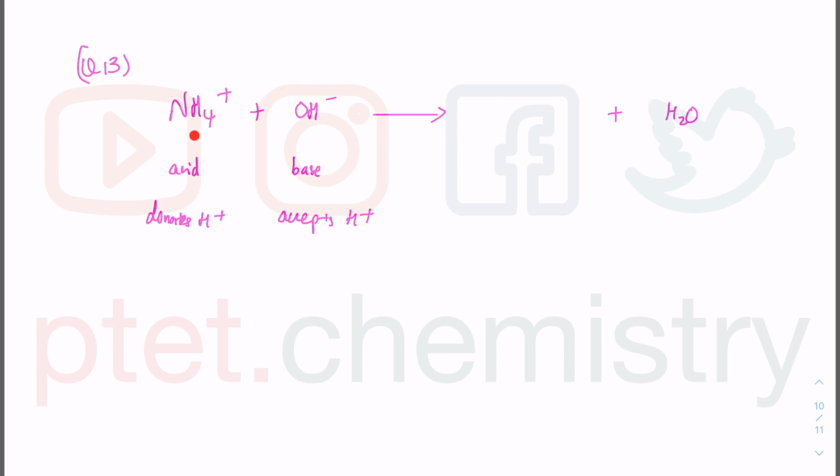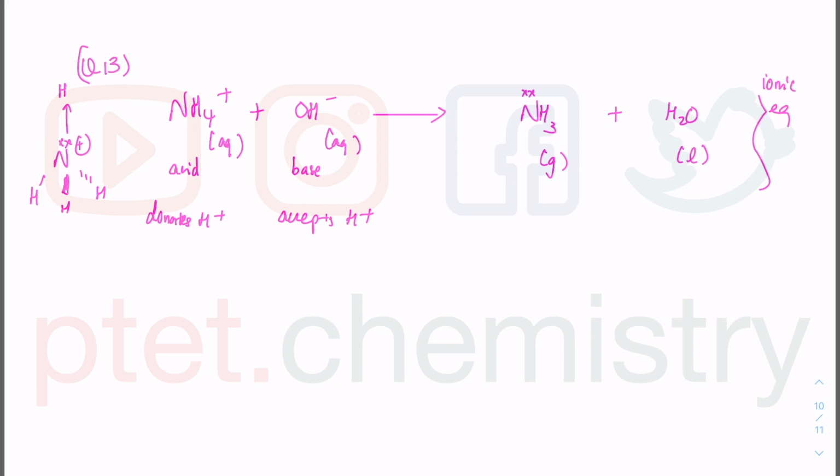This NH4 plus contains a dative covalent bond, because dative covalent bond is an AS level concept, where you pick up a H plus with the help of the lone pair on the nitrogen. Now you lose the H plus and you get back the lone pair on the nitrogen, just like that. And that's how you displace ammonia from an ammonium salt with the use of a hydroxide or an alkaline solution. Now, what is this question about? This is a balanced ionic equation and therefore you can use it in your mole calculation. So very, very important ionic equation here.